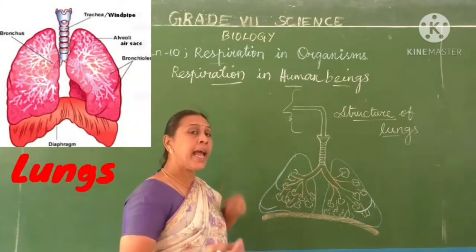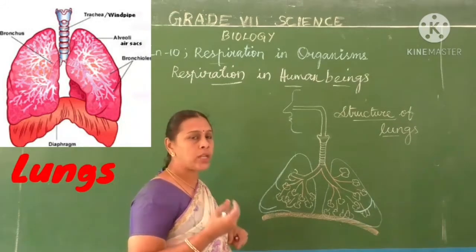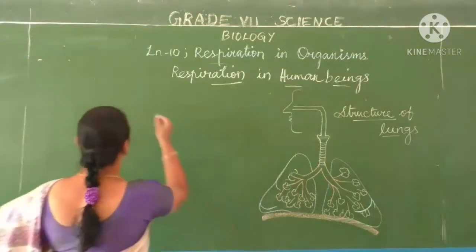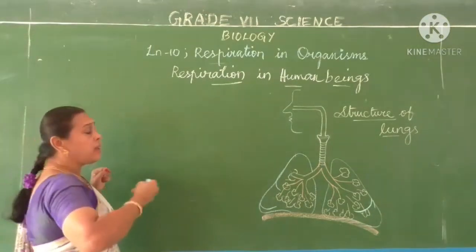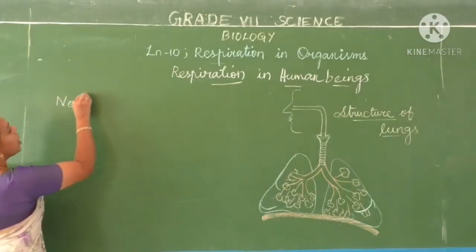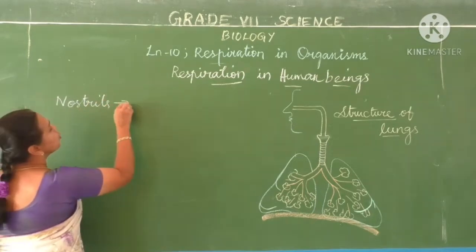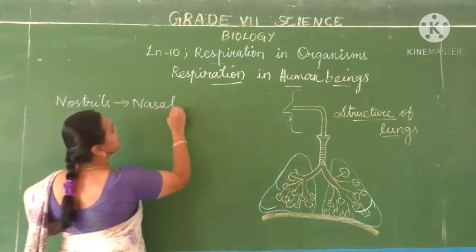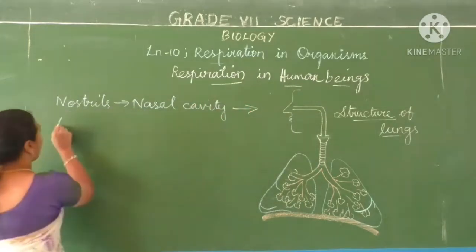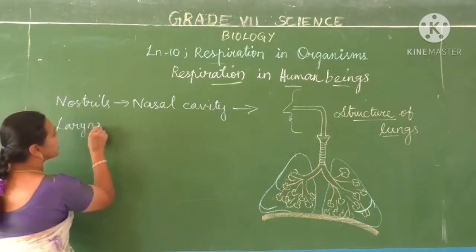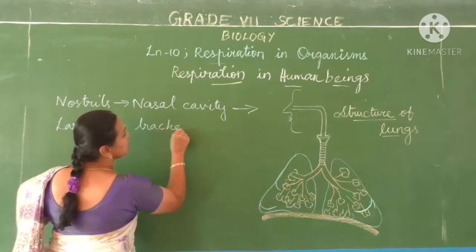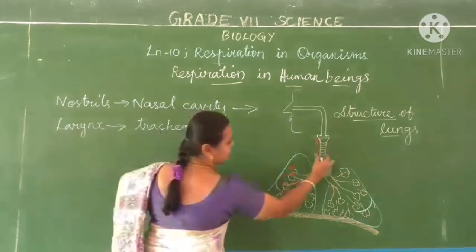We inhale air with the help of the nostrils. That is the passage of air. The air that we inhale through our nose passes from the nostrils to the nasal cavity, then from the nasal cavity to the larynx, the voice box where the sound is produced, and from the larynx to the trachea.